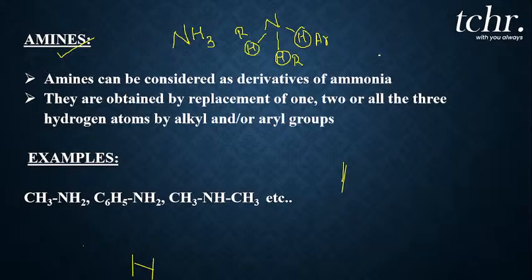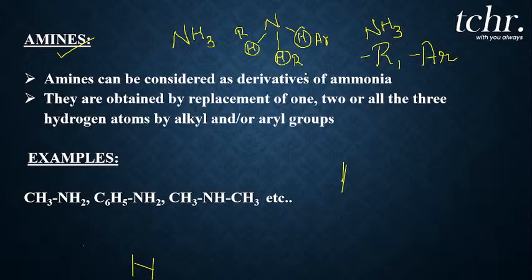So what do we do here, students? Ammonia is NH3, a nitrogen atom bonded to three hydrogen atoms. When I replace the hydrogen atoms with an alkyl group, or with an aryl group, what I get is amines. Very interesting, right? So how do we replace the hydrogen atom with an alkyl group? What are the different types of amines we get? What are their properties and uses? Studying all this, we study under the amines chapter.